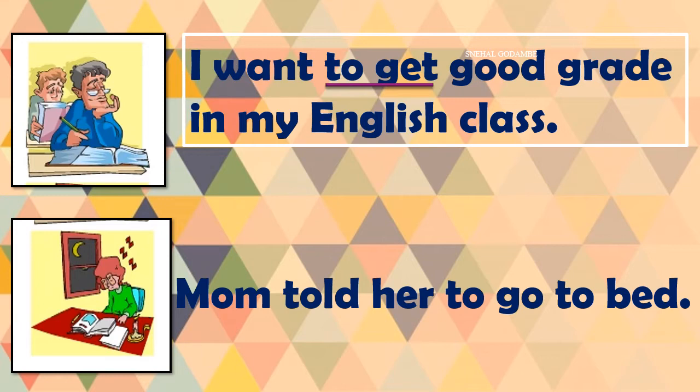Now these are two simple sentences. You will think why these sentences and what we have to learn from them. Look here. I have underlined the verb from sentence number 1: to get. And in the second sentence, what will I underline? Any guess? Yes, you're right, to go.